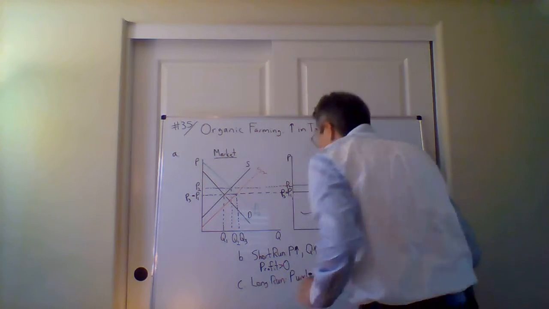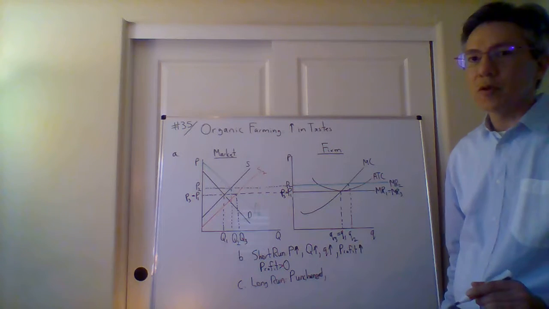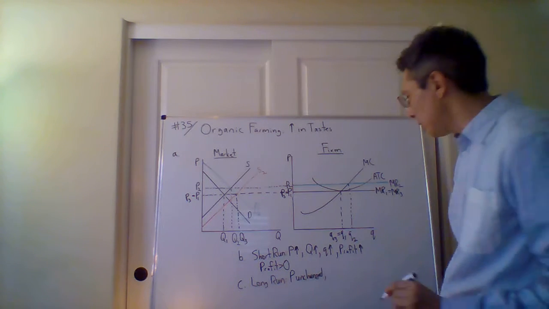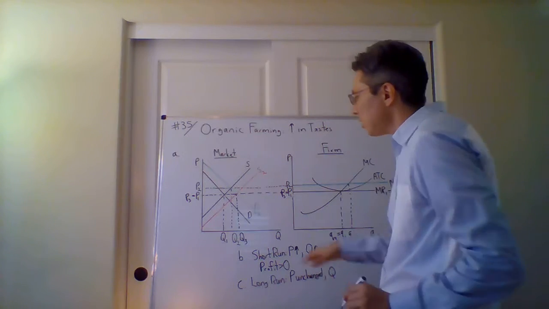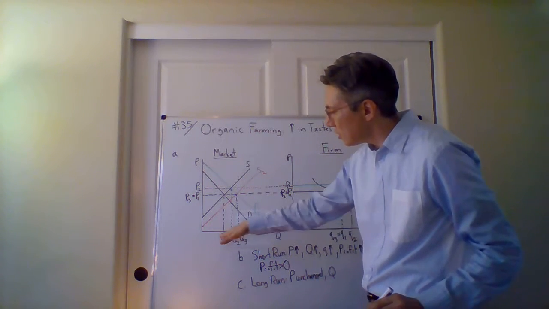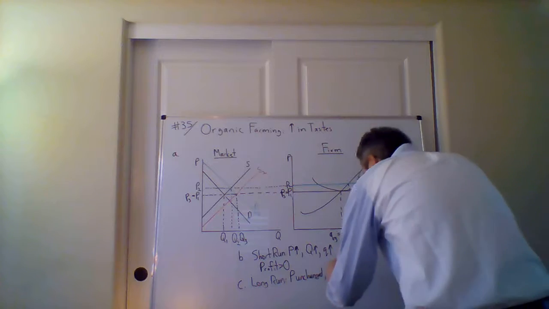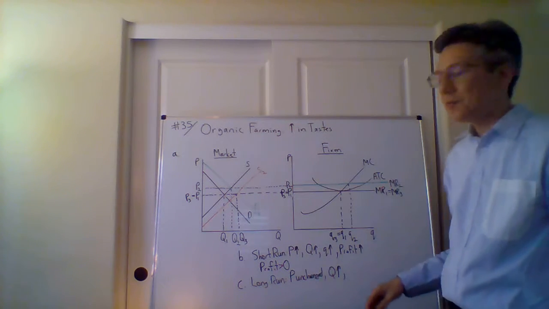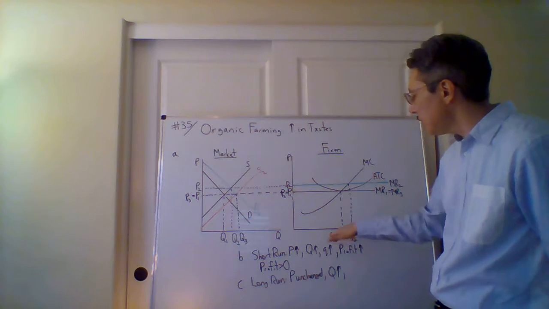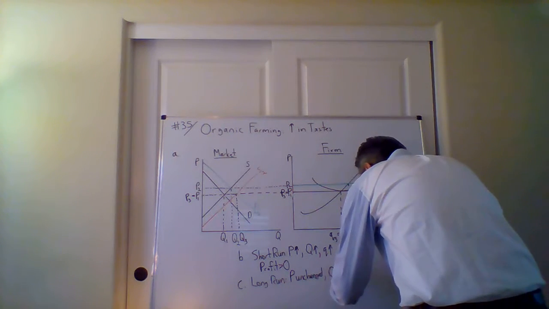It's actually gone back to where it was before. Now what about the quantity of the market? In this case it's actually continued to go up. So it's Q sub 1 to Q sub 3, we say it's increased. But what about the quantity of the firm? Well, we see this has again returned back to where it was, and so we say that is unchanged.